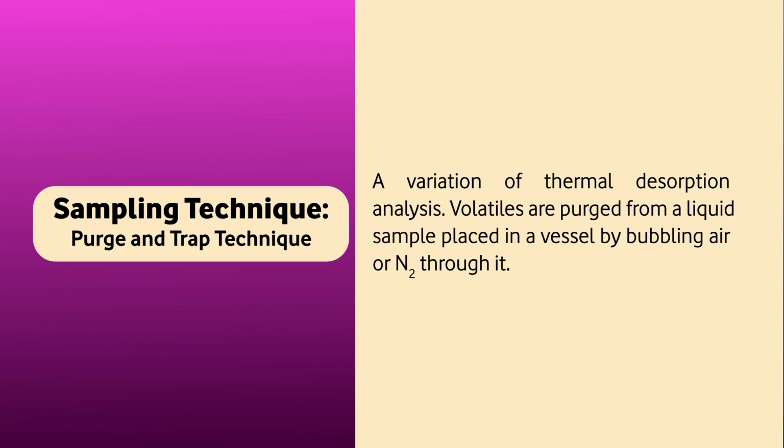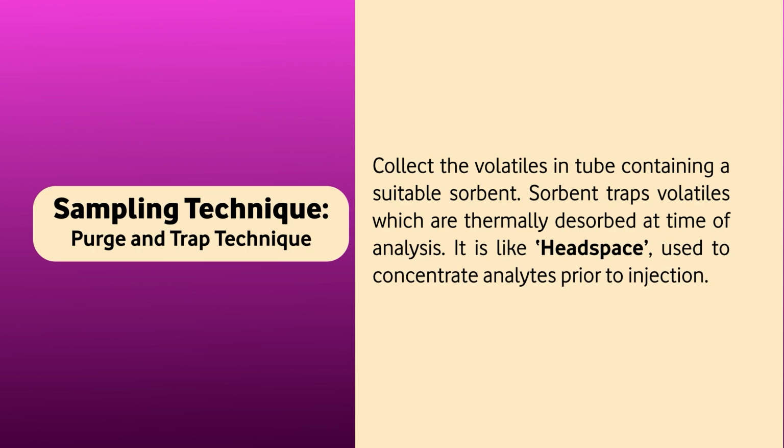How do we do it? We purge the volatiles in the liquid sample. Again, like in the headspace, the liquid sample is in the vessel, and we purge it with bubbling air or nitrogen. It is preferred to do it with nitrogen. Collect the volatiles in a tube containing a suitable sorbent. So basically, first we purge and then we trap.